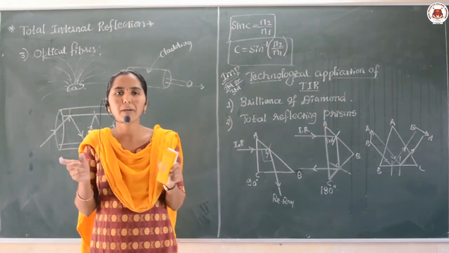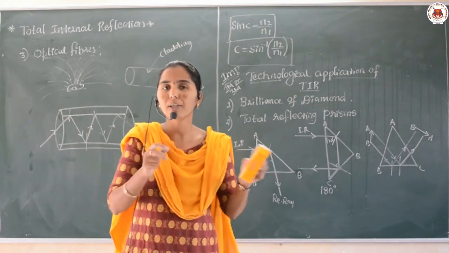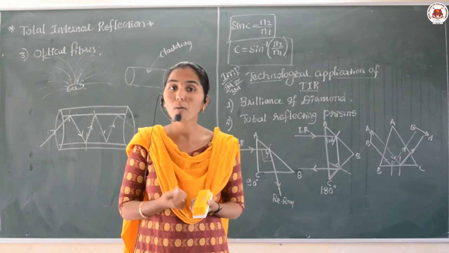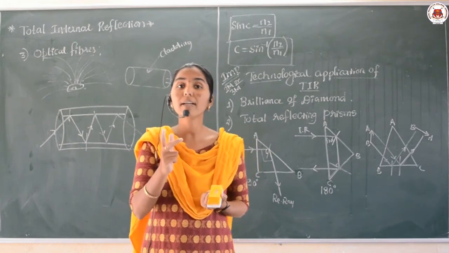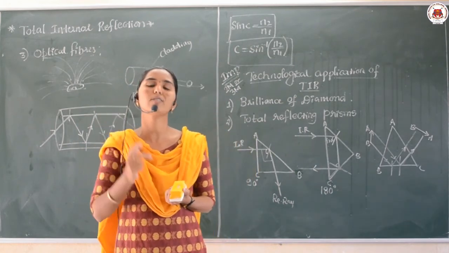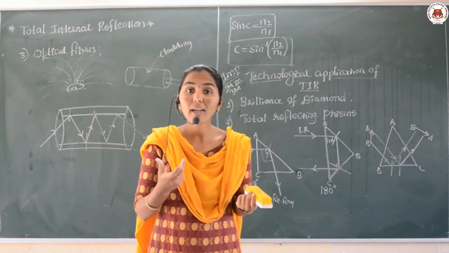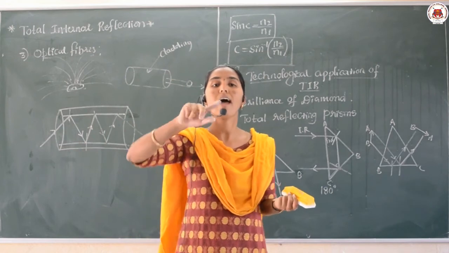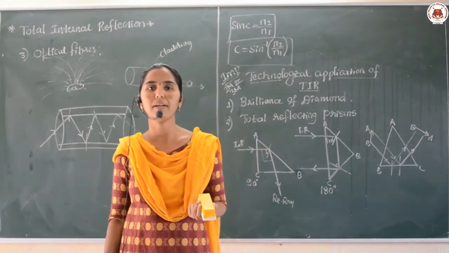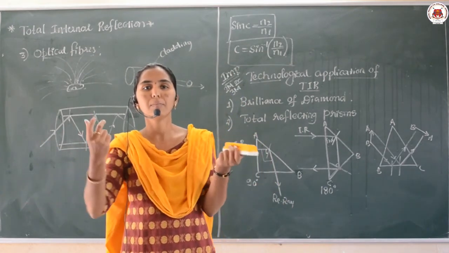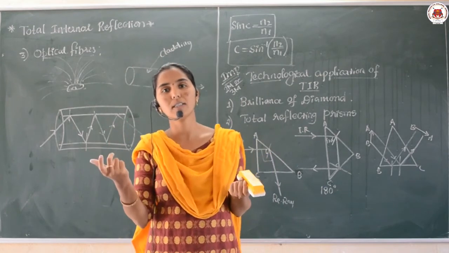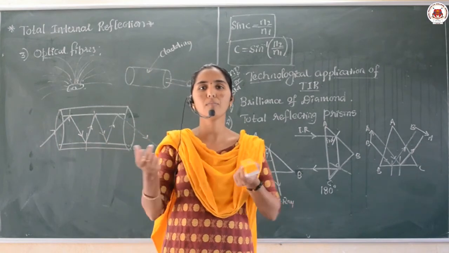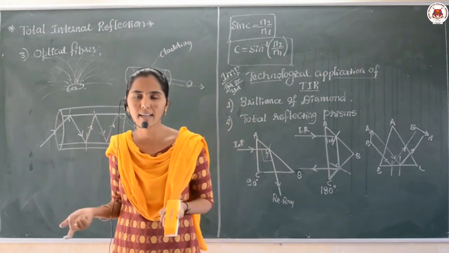How can you compare the copper cable and the optical fiber? Both are the same only. In our usual day we are using copper cable, but nowadays we are giving more preference to the optical fiber. Why? Because here the loss of energy is very small as compared to the copper cable. In the copper cable, energy may be lost in the form of heat or in the form of signals.